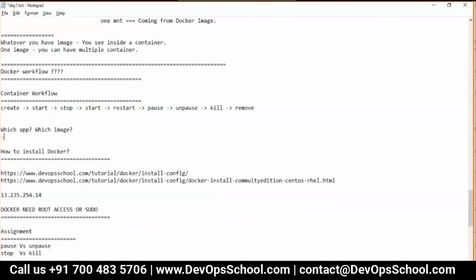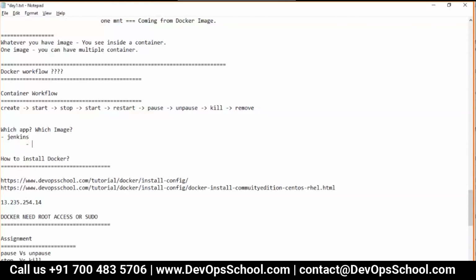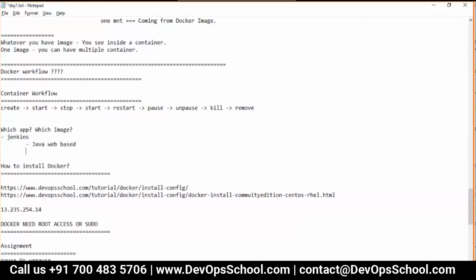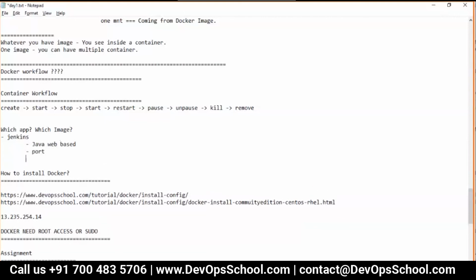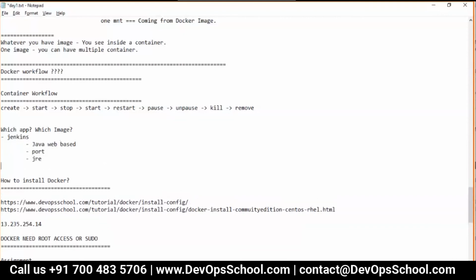So here I decided Jenkins. Now guys, have you used Jenkins? Yes. Those who have not worked with it, no problem. It's just an app, a simple Java-based web app, by the way. Whenever it's web based, you need a port, correct? Now what is needed to run Jenkins? You need a JRE, correct? And for the JRE, what is needed? It requires a root file system.